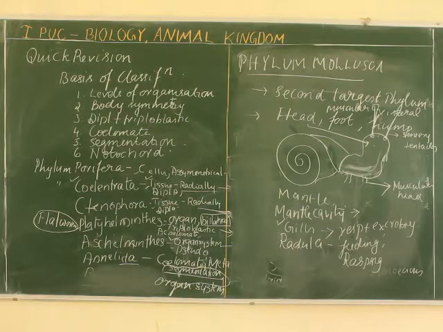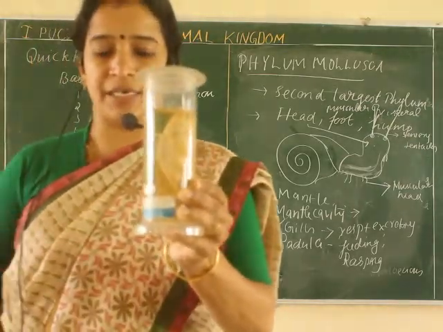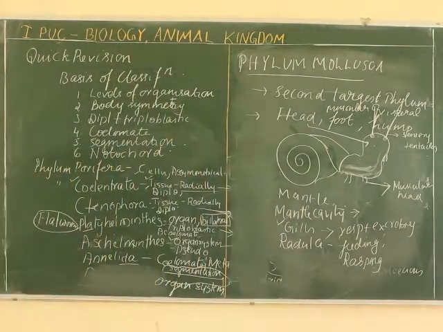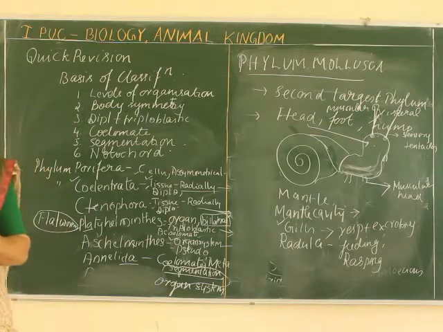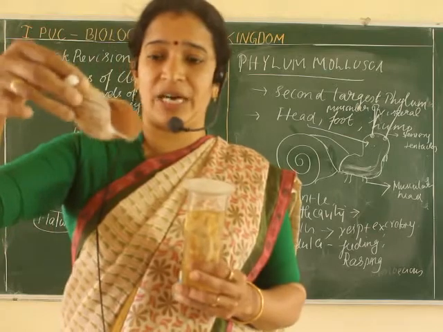Yes, Sepia, Loligo, squid, then cuttlefish, Dentalium, tusk shell. I have one specimen to show under phylum Mollusca here. It is a Sepia, which is also known as cuttlefish. Then what are the examples? Pila, Pila globosa. Here the animal is dried, only the dried skeleton is there.